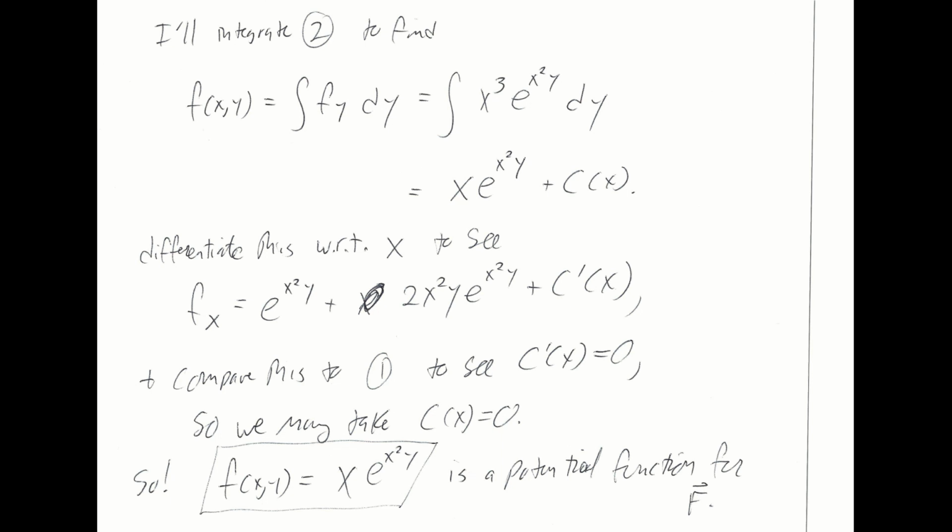And that means in this expression, if I take c of x to be 0, I get that little f is just that. So this is a potential function for big F. And again, you can double check me, you can take the gradient of this little f, and you should get back the original vector field that we started with.